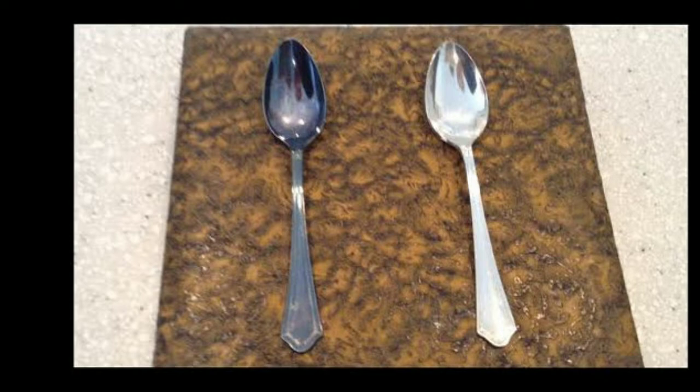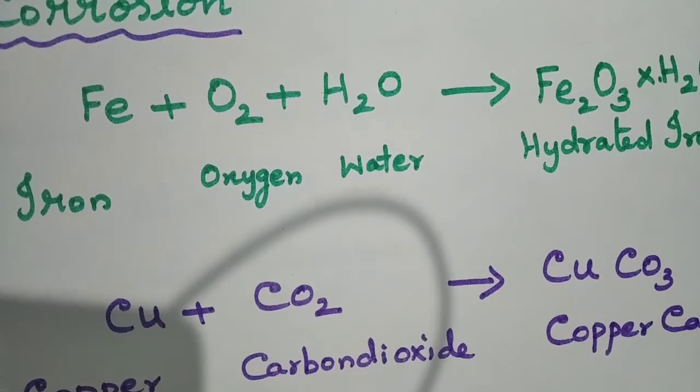So silver vessels or silver spoons, these silver objects become blackened after so many days. Okay, so these are the three major reactions happening on metals with oxygen and moisture present in the atmosphere.